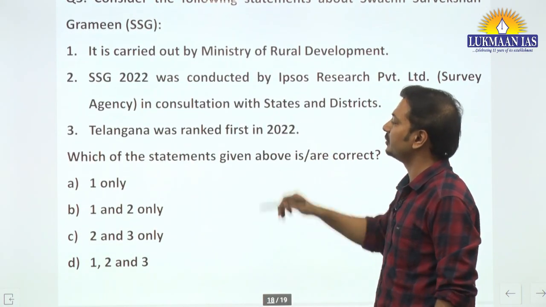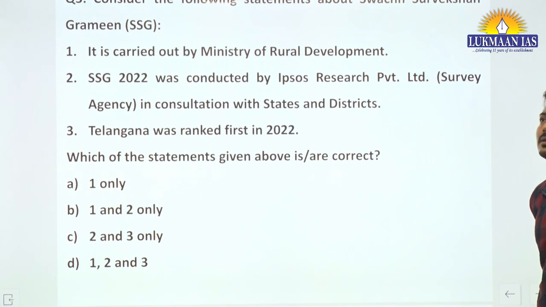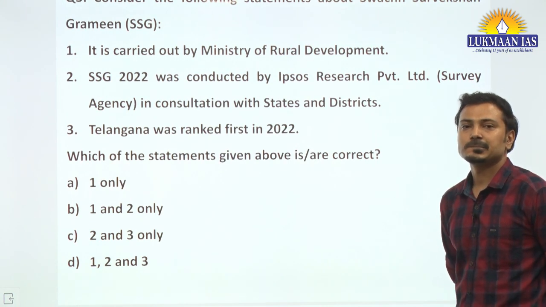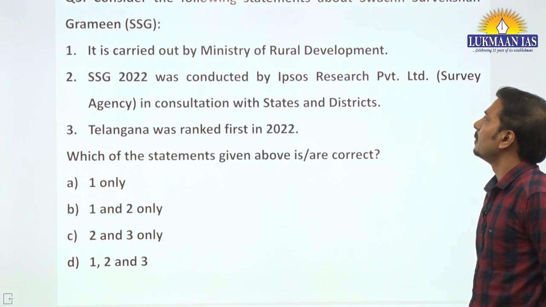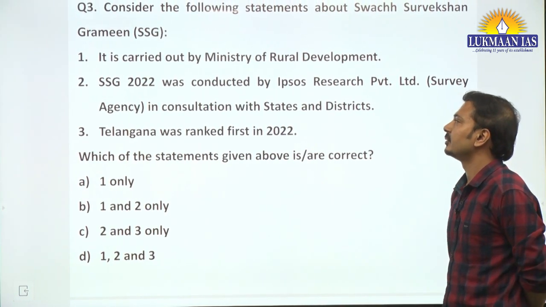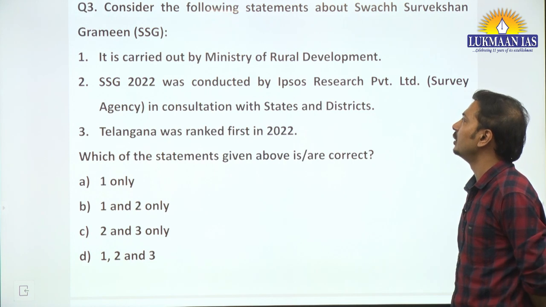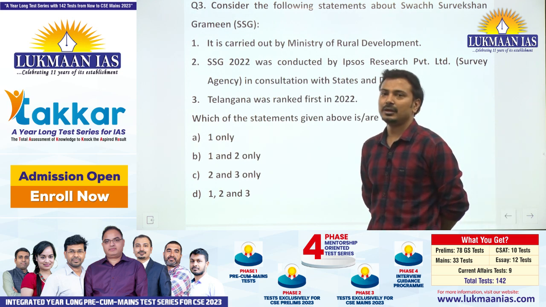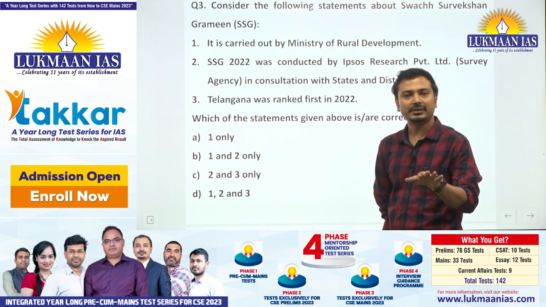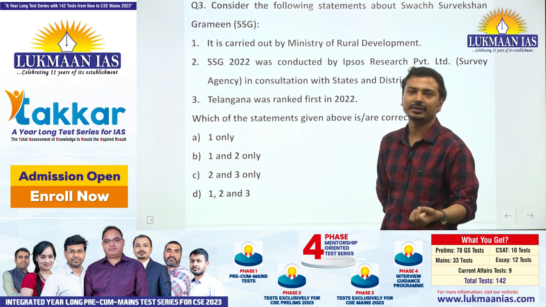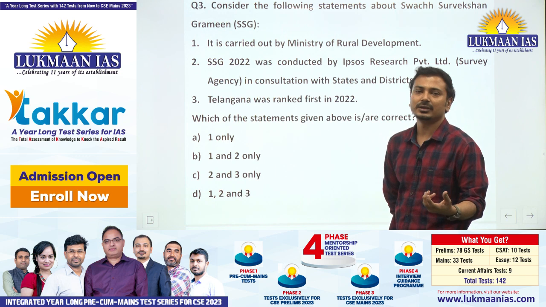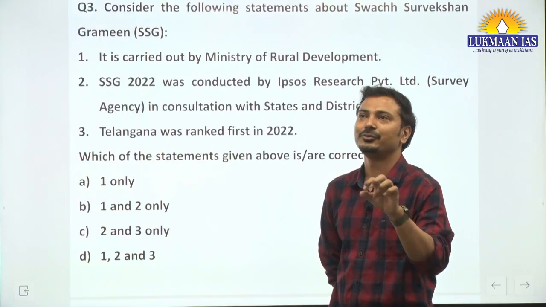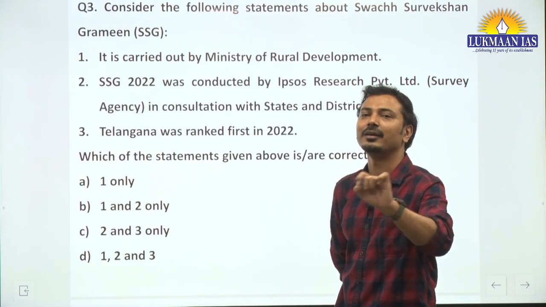Now what should be the answer to this one? Swachh Survekshan Gramin. Okay, it is carried out by the Ministry of Rural Development. Incorrect. No, just now we talked about that. It is carried out by the Ministry of Jal Shakti. Sanitation and water basically, we converged them and created the Jal Shakti Ministry. So you can use that logic. If you see Gramin and mark Rural Development, that will be a wrong answer. To confuse you, we have put that one statement wrong.